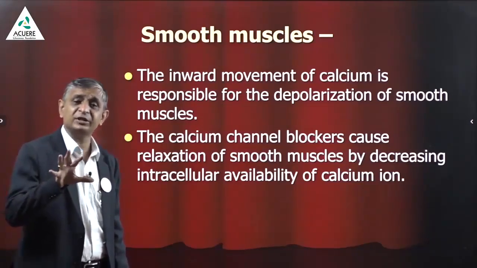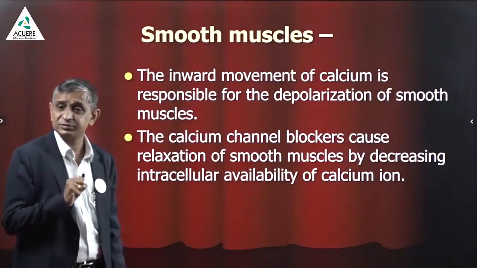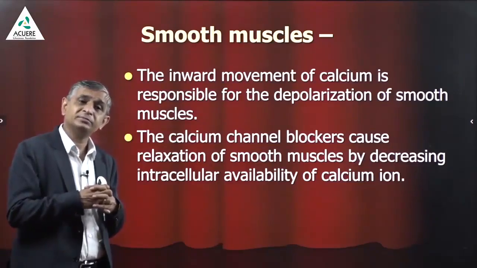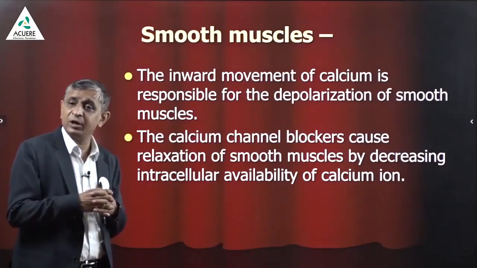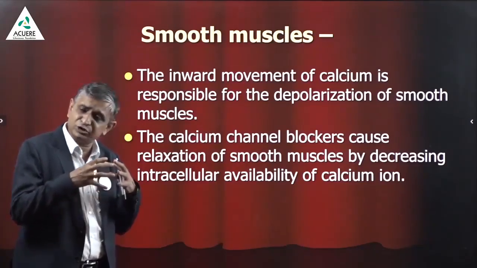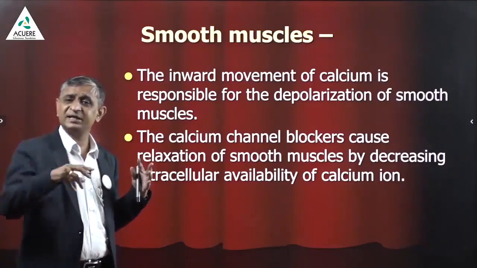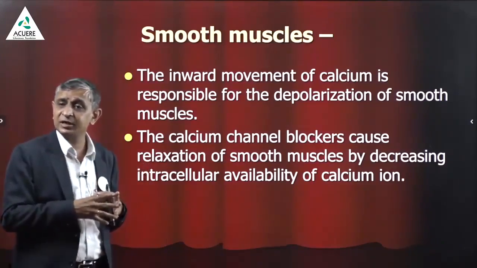Calcium is essential for that process. If you block the calcium, the actin myosin chain will not work, and the muscle will remain relaxed. That is the basic idea behind the use of calcium channel blockers.